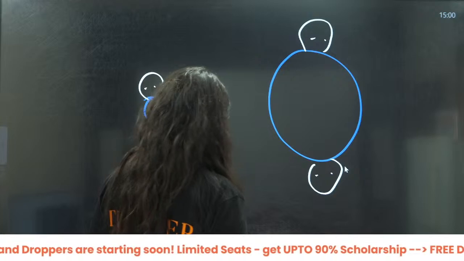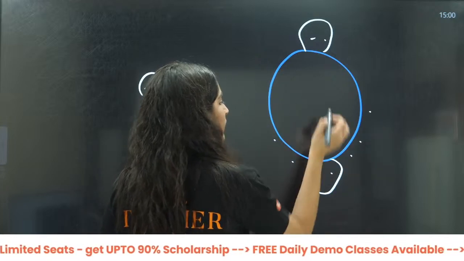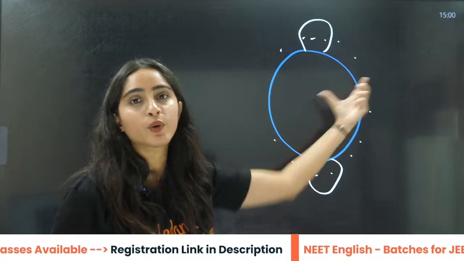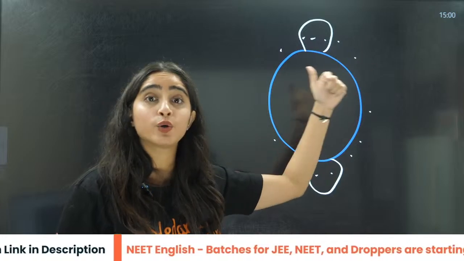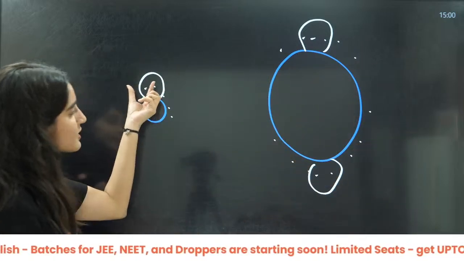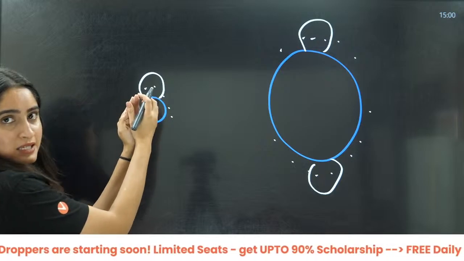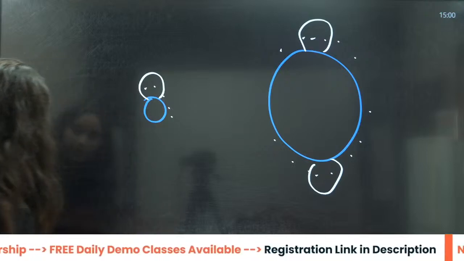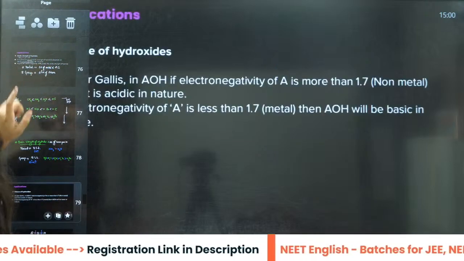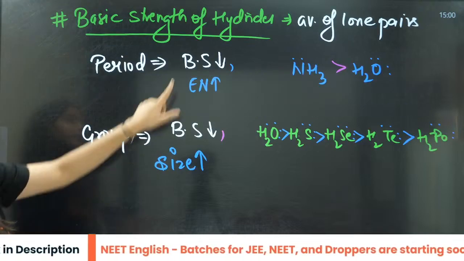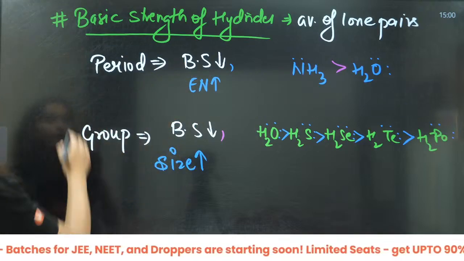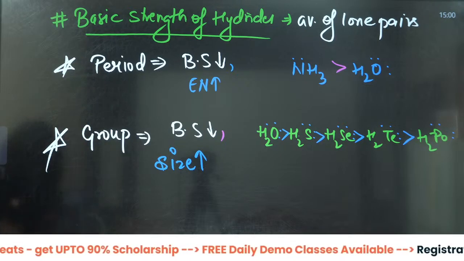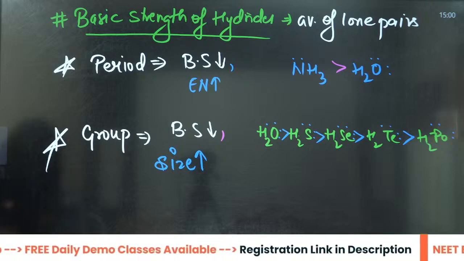So the more the size, the more diffused they will be here, and here they will be less diffused. That is why it is difficult to donate the electrons. Here it is easy to donate because the size is less and the concentration of electrons is more. So remember this thing: here it is because of electronegativity, here it is because of size. Done.